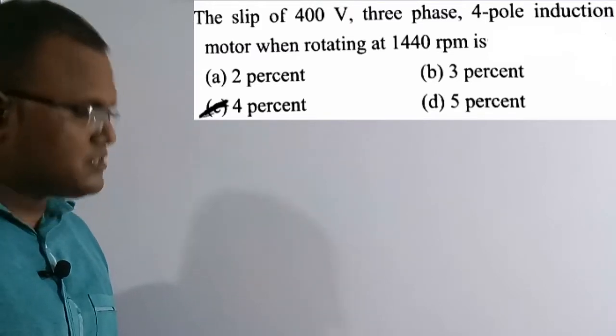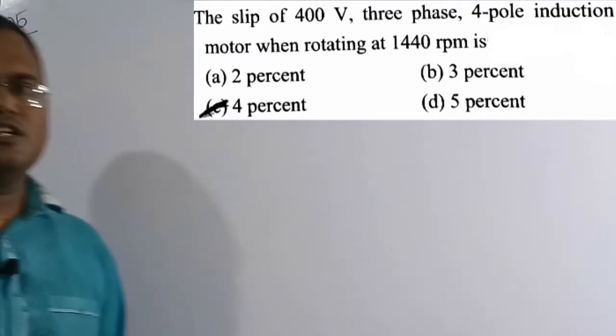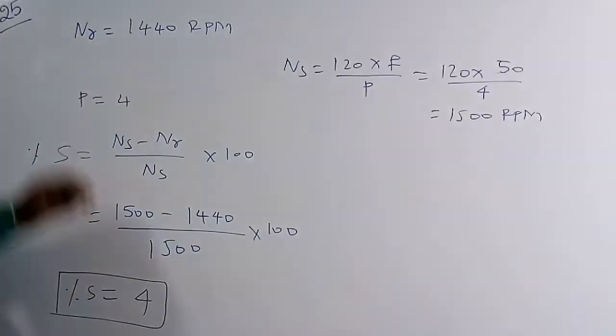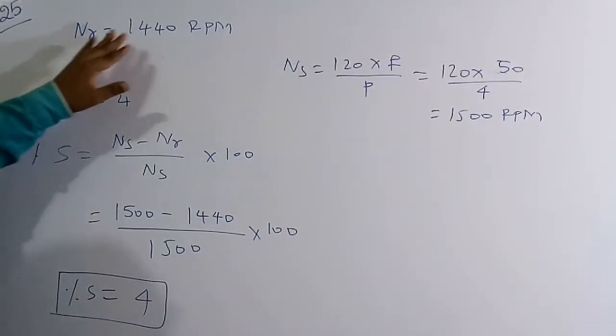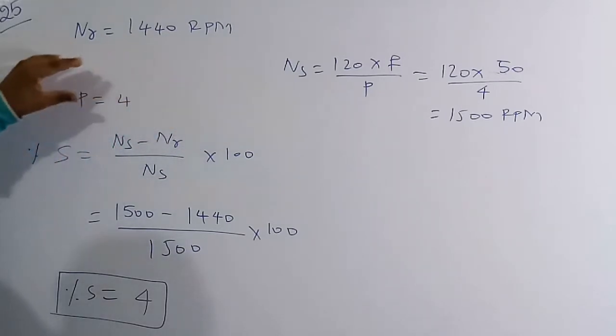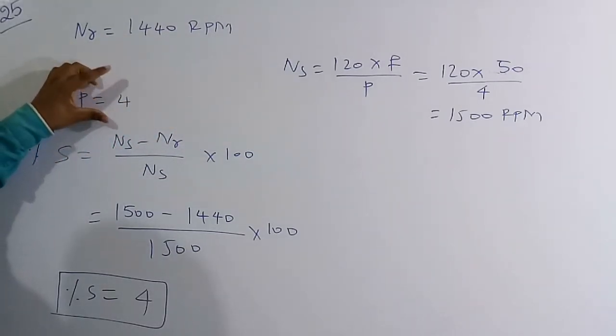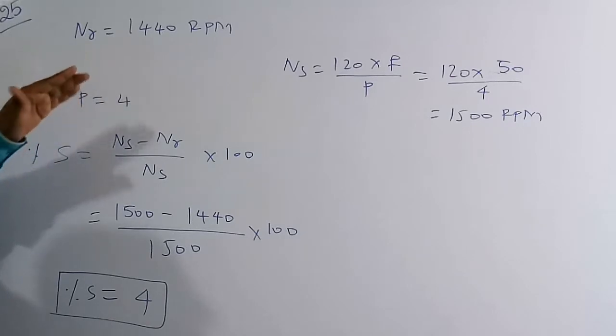So what are the 4 options? Option C, 4%, is the correct solution of this question. So let's solve this numerical. Basically in this question they have said that the induction motor is rotating at a speed of 1440 RPM, and they have also given the number of poles as 4. So based on this, we have to find the percentage of slip.